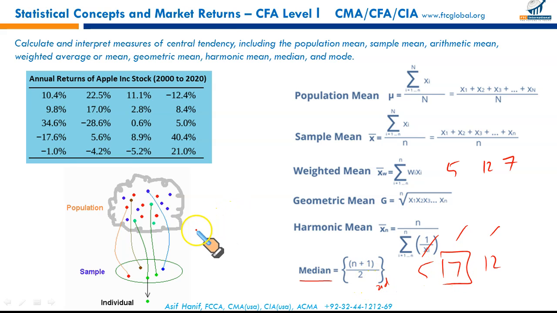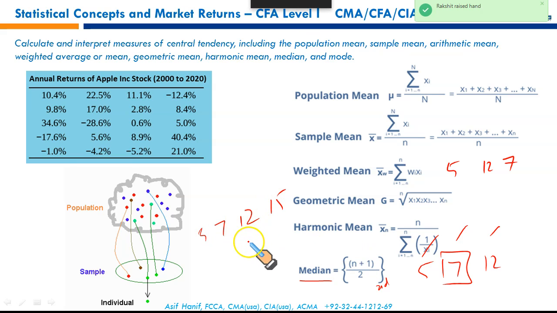What if you have even numbers? You have 5, 7, 12 and 15. You will use the same formula. 4 plus 1, 5, 5 by 2.